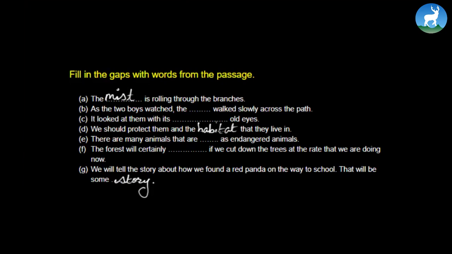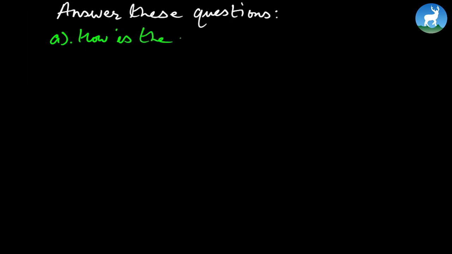Maybe you can take out 2 or 3 minutes, or max 5 minutes, to yourself and read the passage again and fill in the gaps. Okay, now moving further, we have the question and answer. So let's look at some questions here. Now answer these questions. Number A: How is the weather in the story?